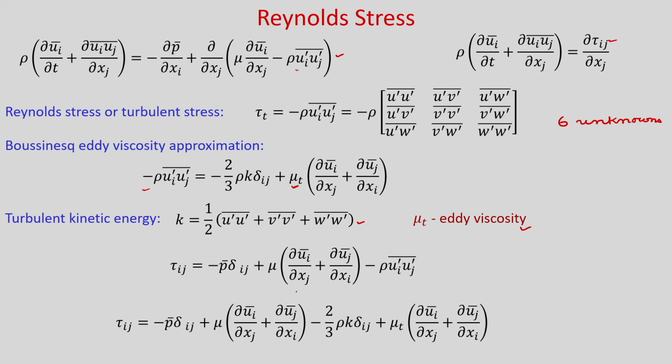then total stress will be your laminar stress plus the turbulent stress. We already know from the constitutive relation, and this is the additional stress. So, that is your turbulent stress. If you put this expression here and rearrange, then you will get it in terms of the time average velocity gradient, and mu t is unknown.